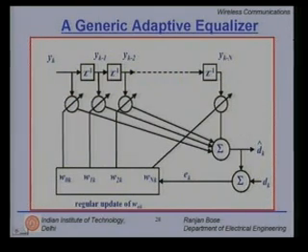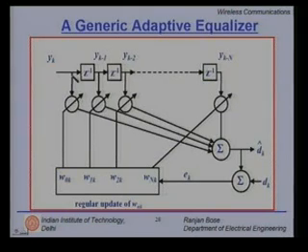Now, let us look at a generic adaptive equalizer. How does it look? Why does it work the way it is designed to work? Suppose your input is y k, it passes through something that looks like a tapped delay line. So, delay 1, delay 2, and so forth. There are n delays and then there are n plus 1 taps.